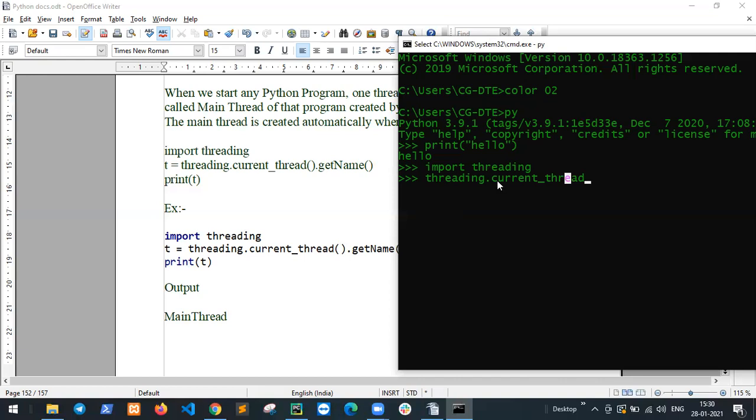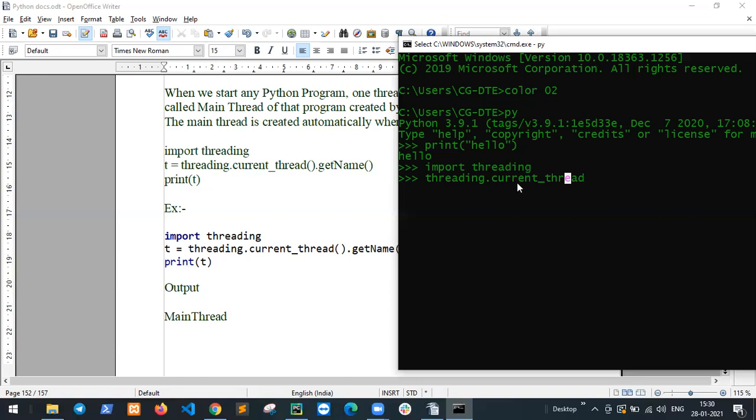But I know current thread is a function inside this class, so I call it. Dot after threading means all functions are active.